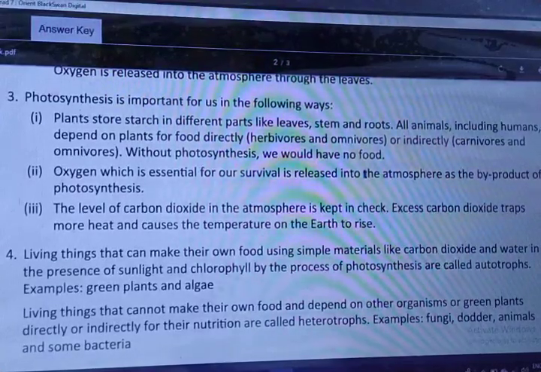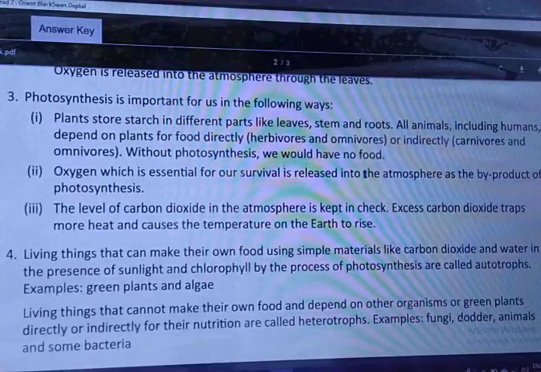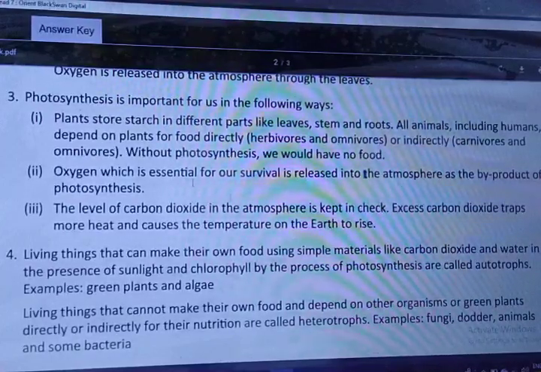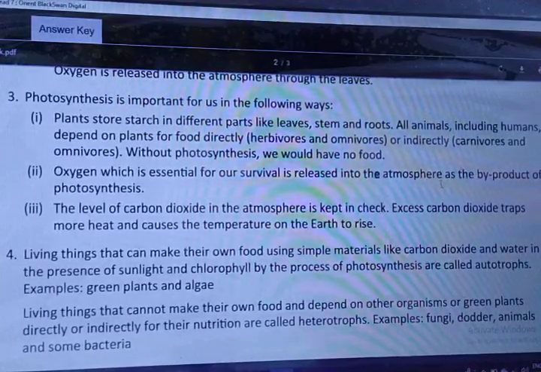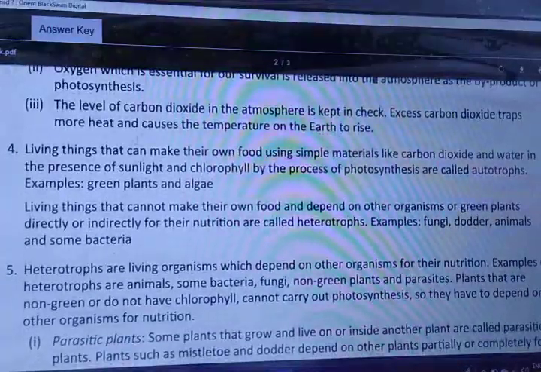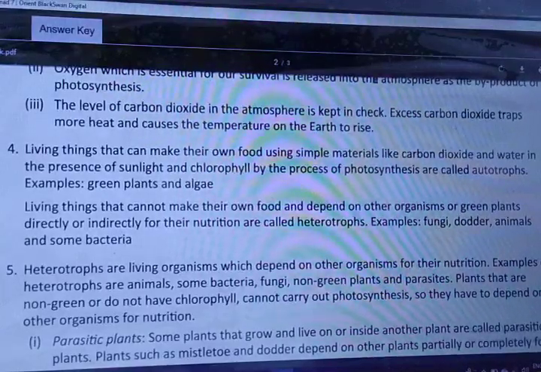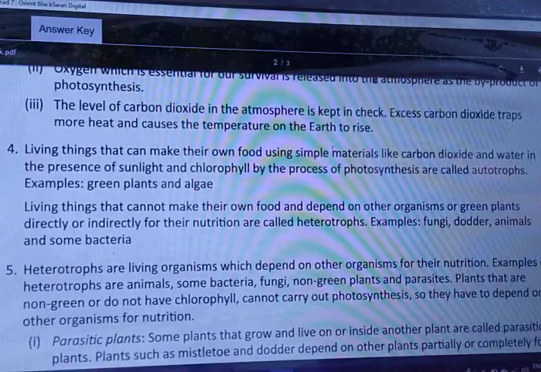All animals including humans depend on the plants for food directly, herbivorous or omnivorous, or indirectly, carnivorous or omnivorous. Without photosynthesis, we would have no food. Oxygen, which is essential for our survival, is released into the atmosphere as the byproduct of photosynthesis. Third point, the level of carbon dioxide in the atmosphere is kept in check. Excess carbon dioxide traps more heat and causes the temperature on the earth to rise. So this was our third point.